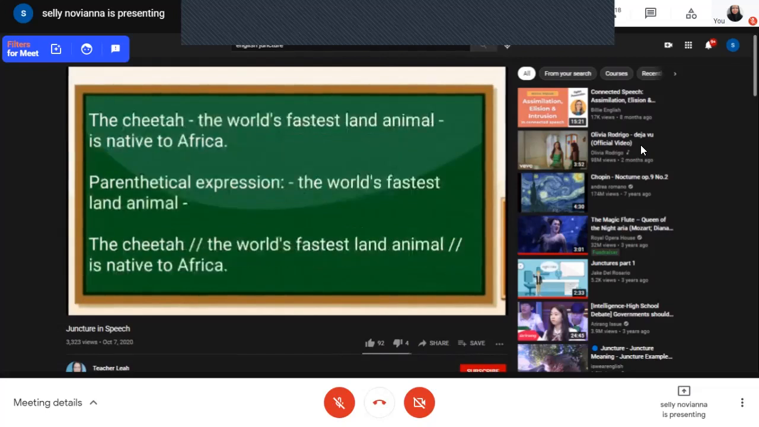Let us have another example. The cheetah, the world's fastest land animal, is native to Africa. The parenthetical expression in the sentence is the world's fastest land animal because there is a long dashes. So if there is a long dashes, there is a parenthetical expression. So the sentence will be, the cheetah, the world's fastest land animal, is native to Africa.